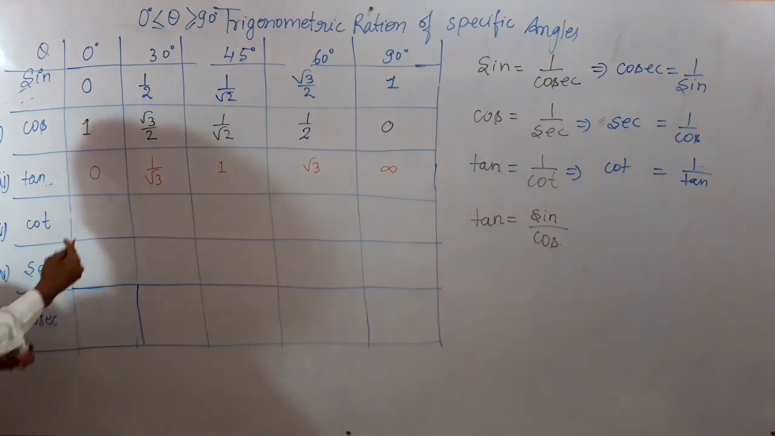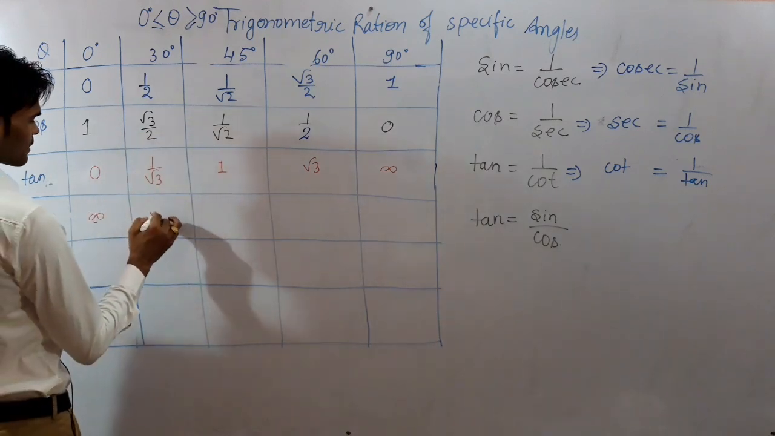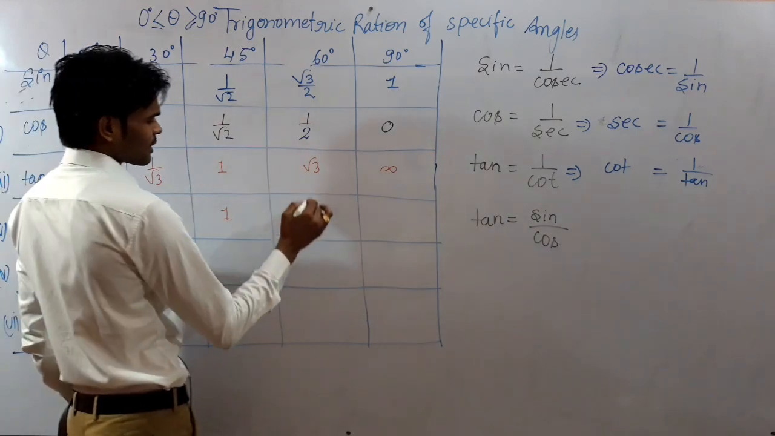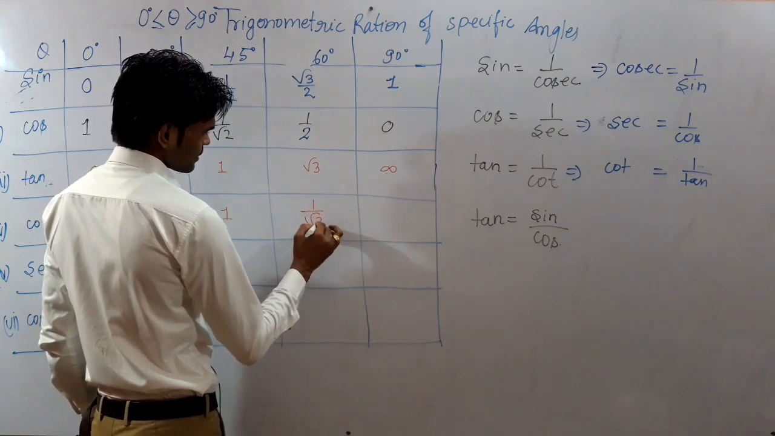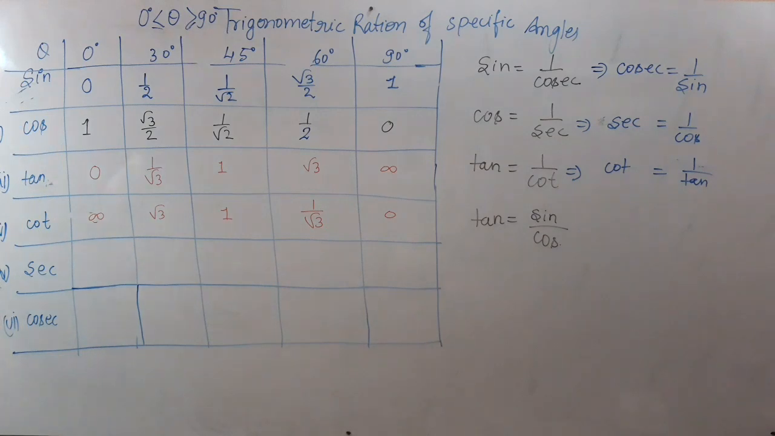Reciprocal of 0 will be not defined. Reciprocal of 1 by root 3 will be under root 3. Reciprocal of 1 will be 1. Reciprocal of under root 3 will be 1 by root 3. And it will be 0. Is that clear? It will be 0.